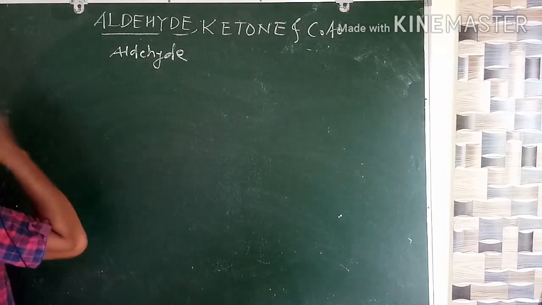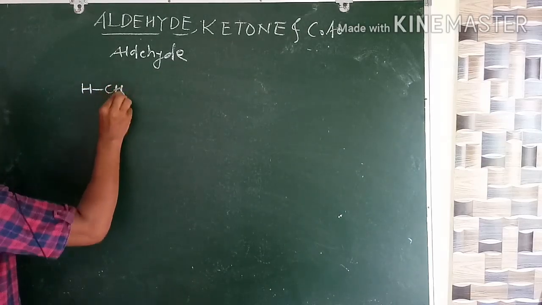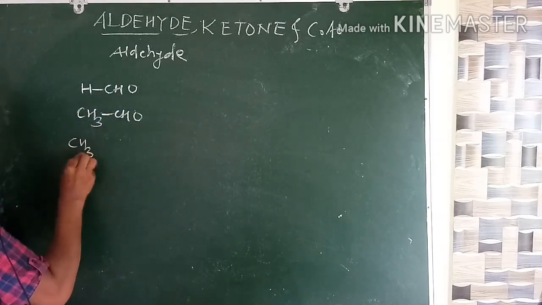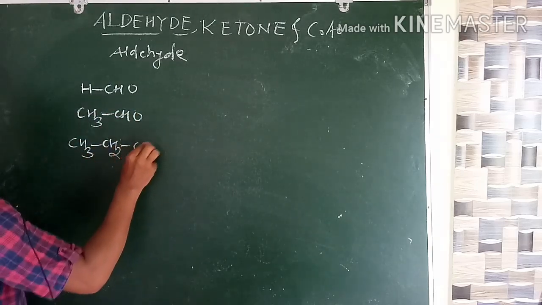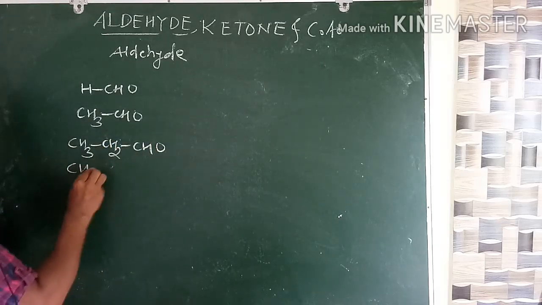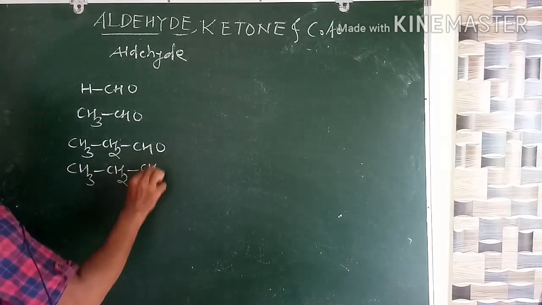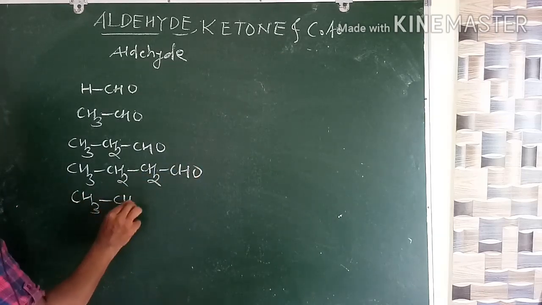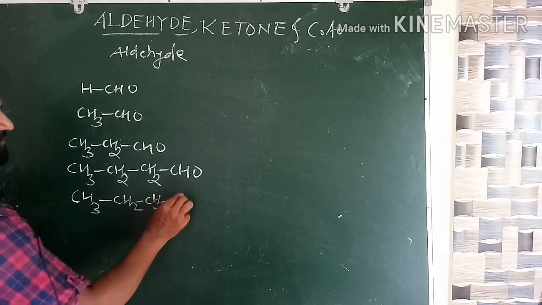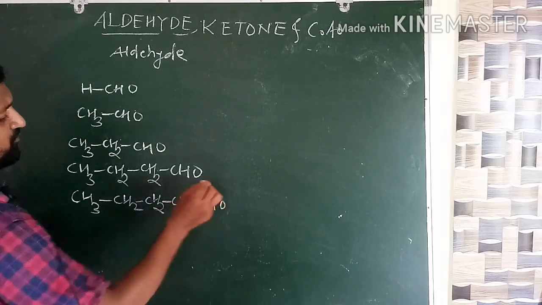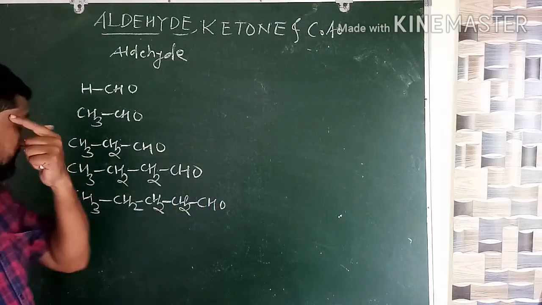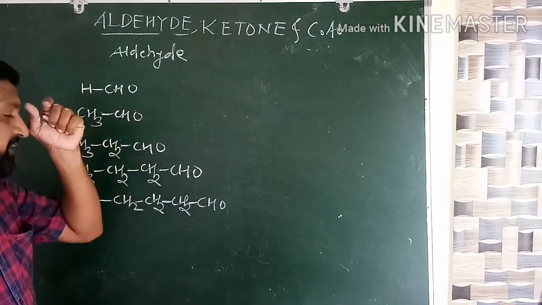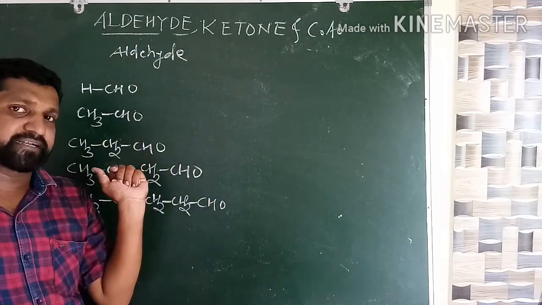Now everybody see here. I will write some aldehydes here. HCHO, CH3CHO, CH3CH2CHO, CH3CH2CH2CHO, CH3CH2CH2CH2CHO. So the common names of the aldehydes are taken from the common names of their corresponding carboxylic acids.